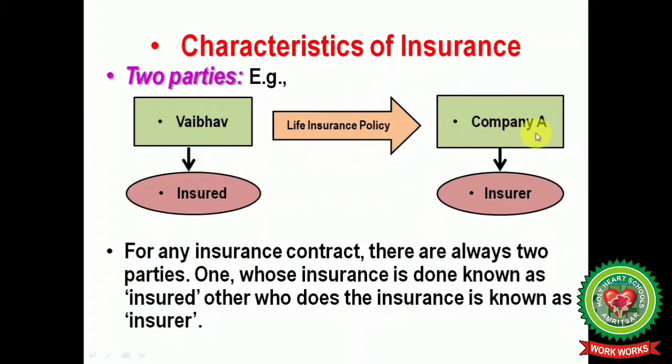Company A means an insurance company like HDFC, ICICI, Birla, Reliance, and these are called insurers. So for any insurance contract there are always two parties: one whose insurance is done, called the insured, and the other who does the insurance, known as the insurer.